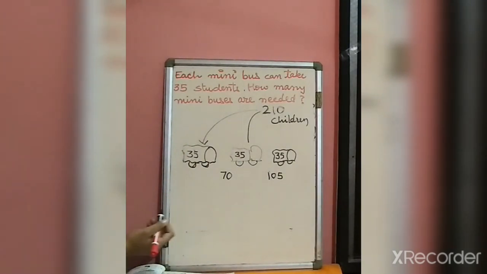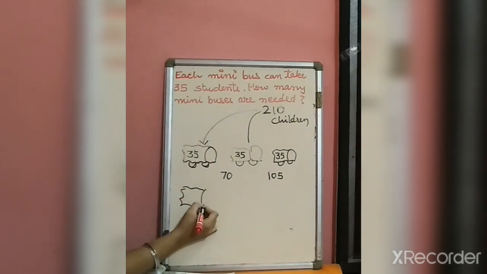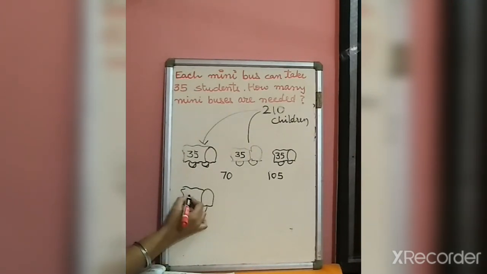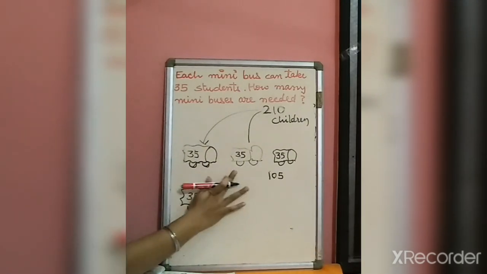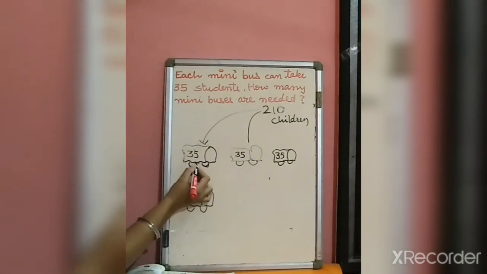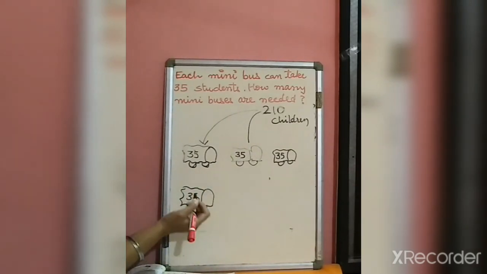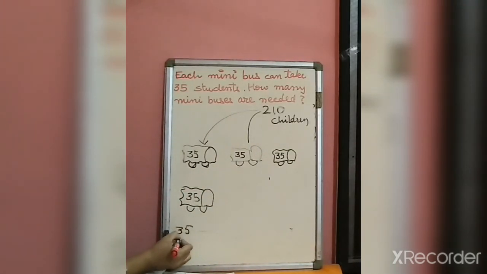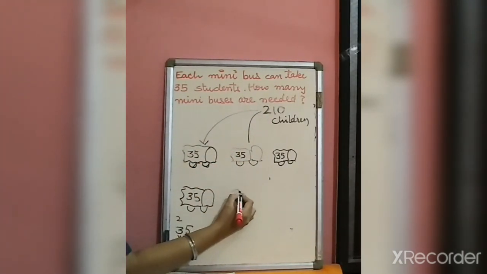It is only 105 students. Now what about more? One more bus we require. In this also 35 students come. Alright. So now how many buses are there? 1, 2, 3, 4. So 4 times 35, 35 into 4. 4 5s are 20. 4 3s are 12, plus 2 is 14. I have 140. It means there are a total of 4 buses carrying 140. But I have how many children? I have 210. It means I need more buses.